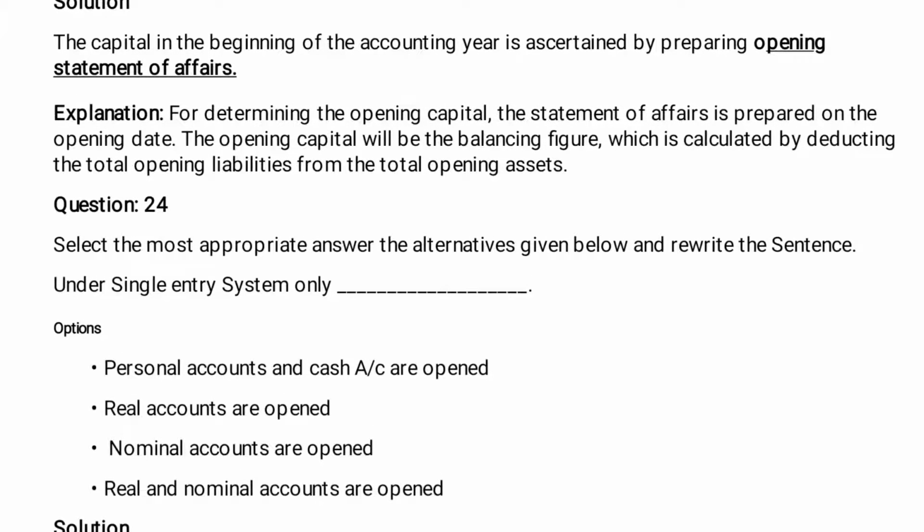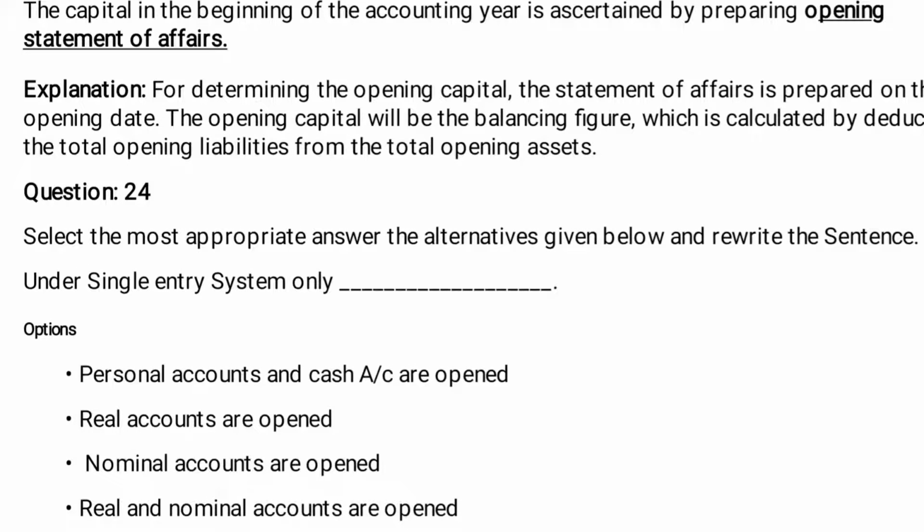Explanation. For determining the opening capital, the statement of affairs is prepared on the opening date. Opening capital will be the balancing figure, which is calculated by deducting the total opening liabilities from the total opening assets.